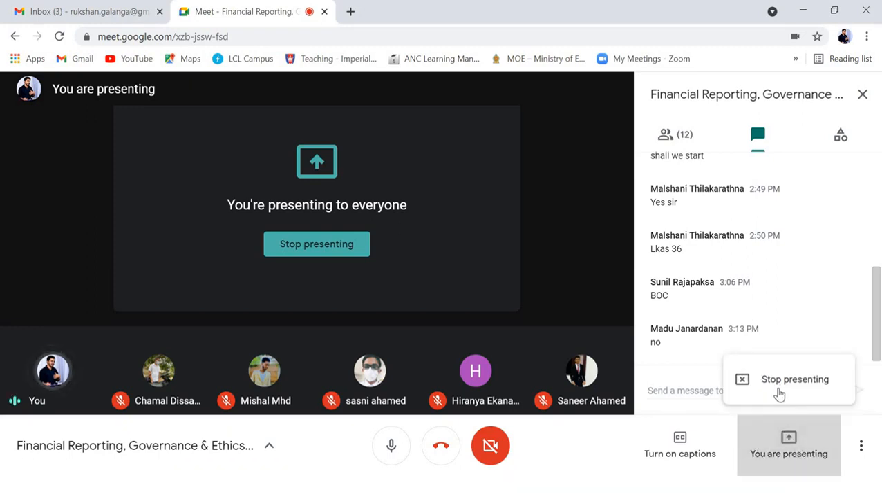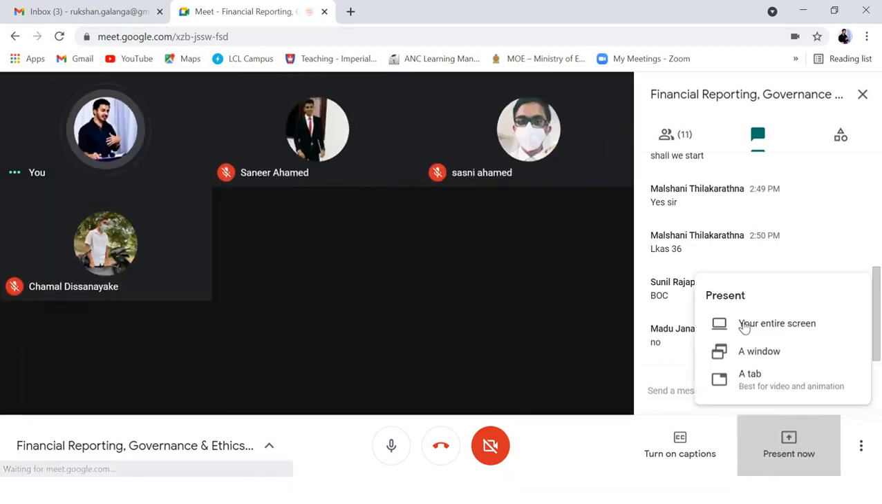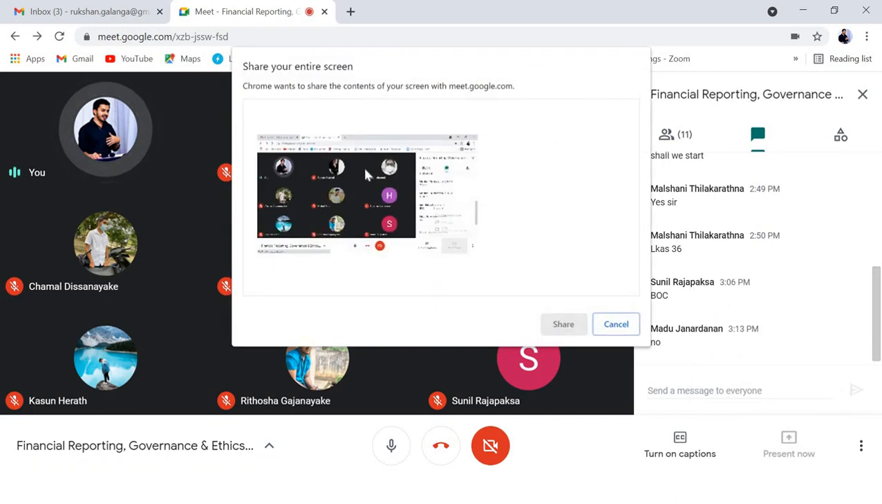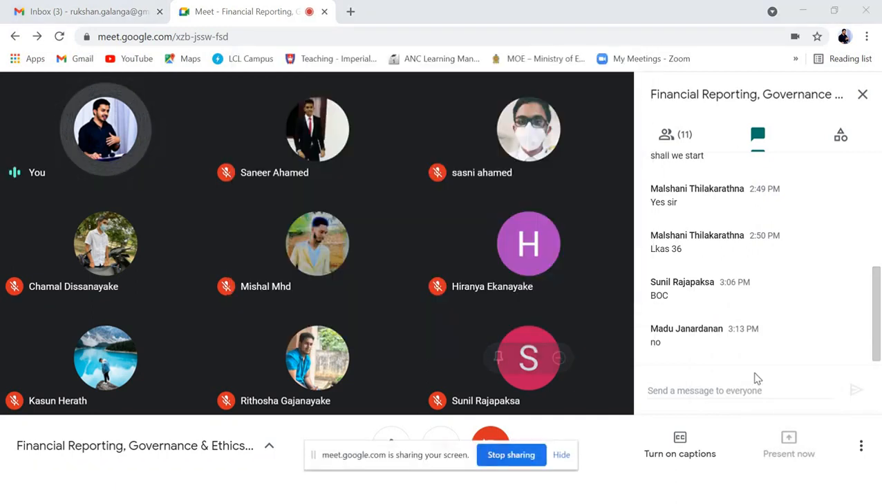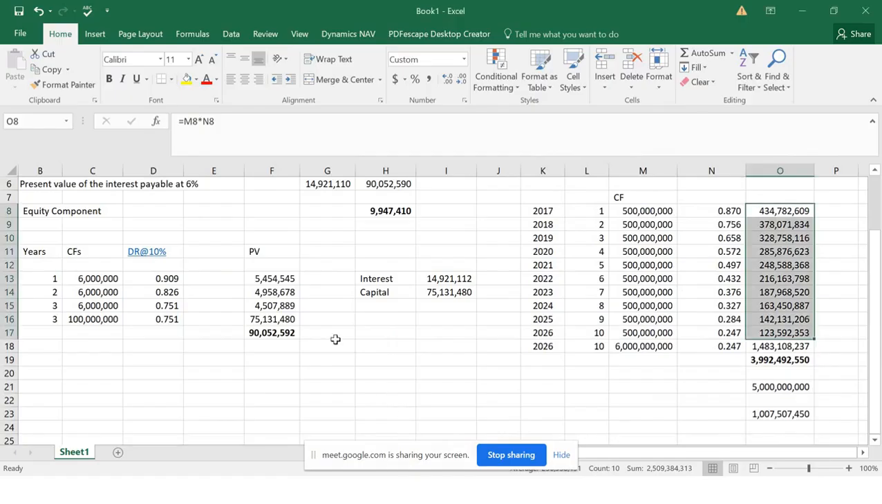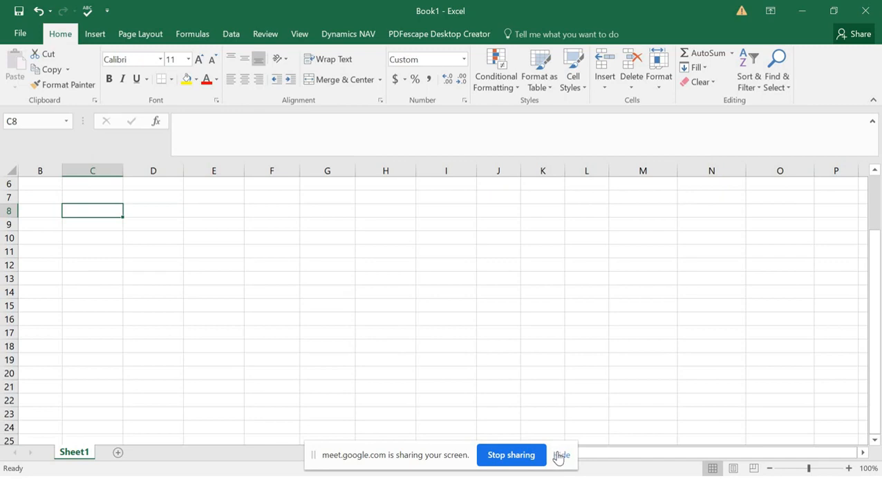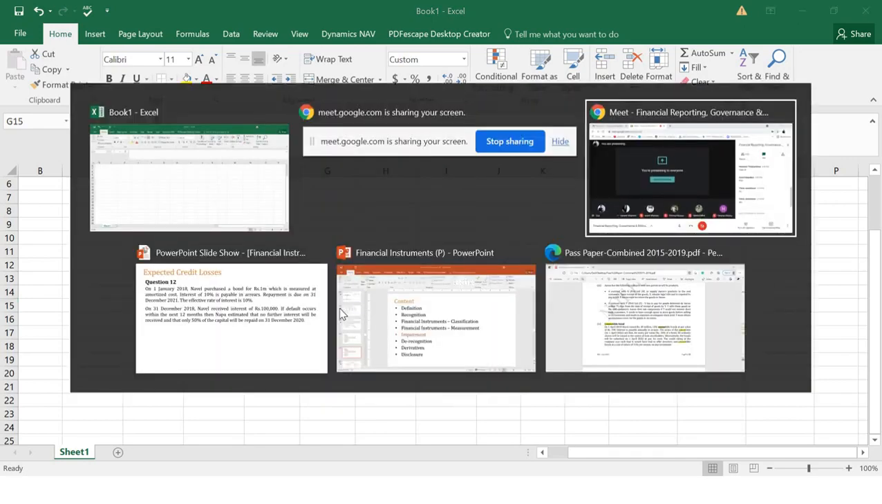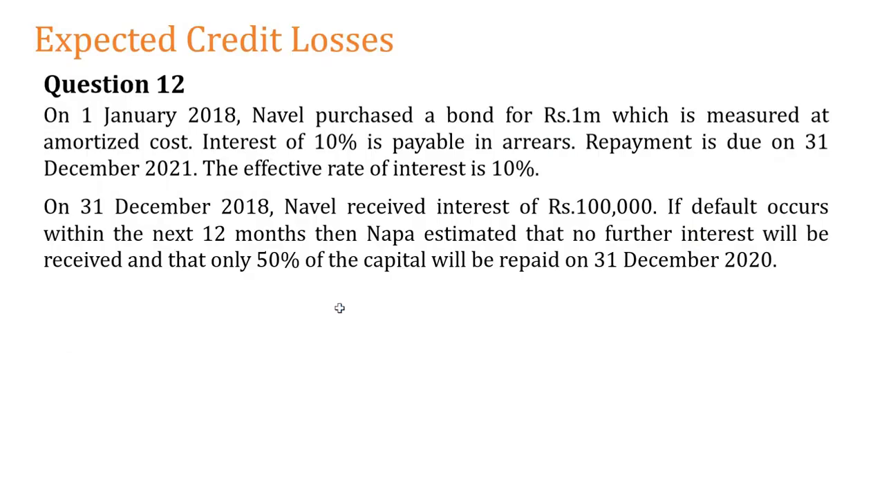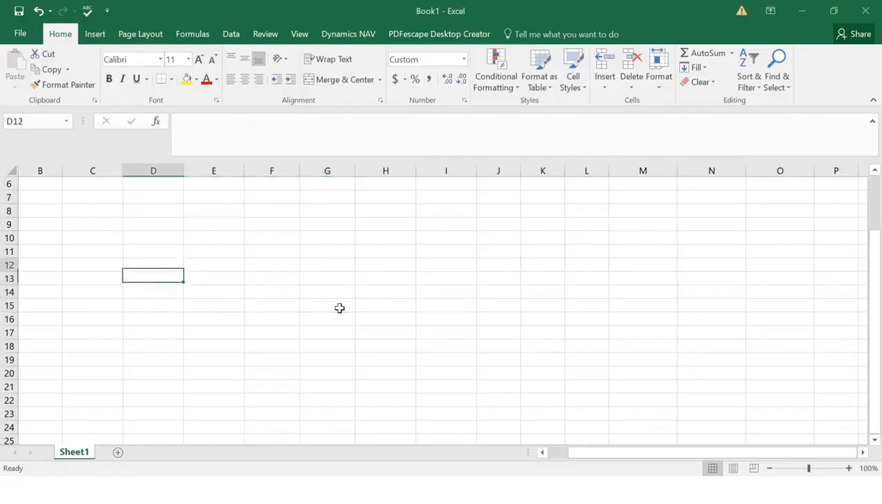Hope you can see my entire screen right now, where you can see the Excel sheet which I have shared. Can somebody confirm whether you can see this? Yes? Yes, sir. Right. Okay.